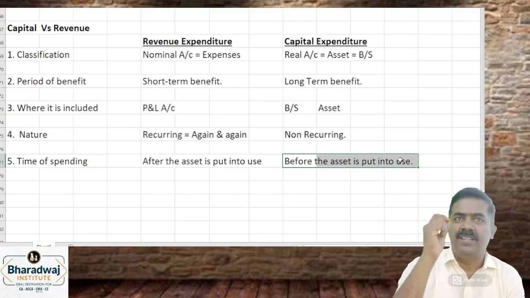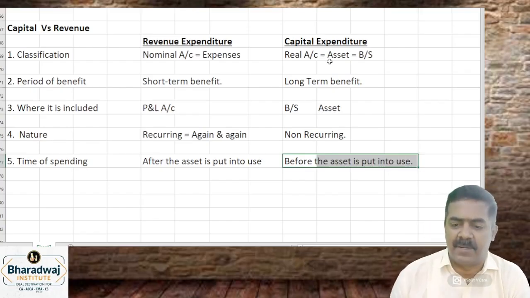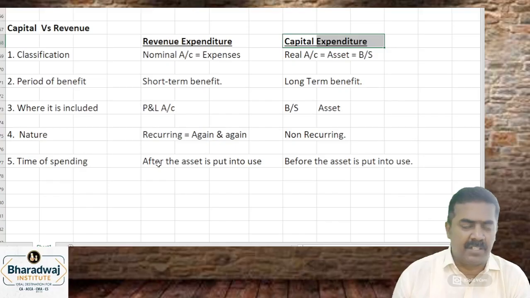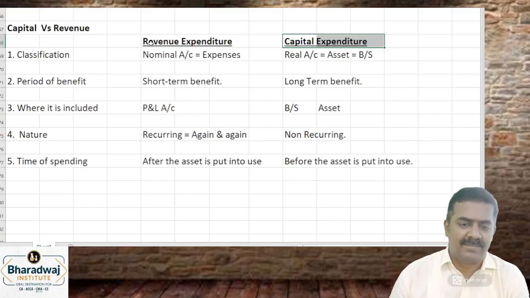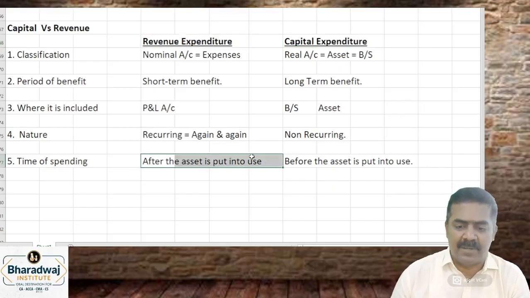For example, we are whitewashing the building for the first time. Painting the building for the first time. It will be called as which expenditure? Capital expenditure. After 2 years, we repaint the building. It will be a revenue expenditure.